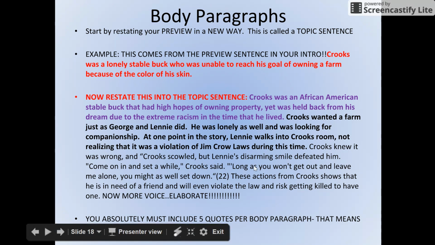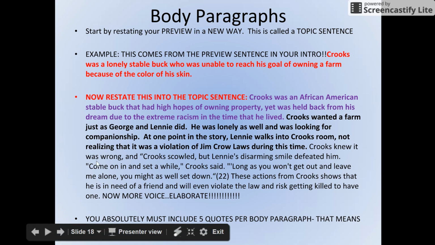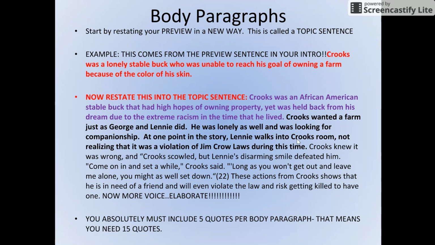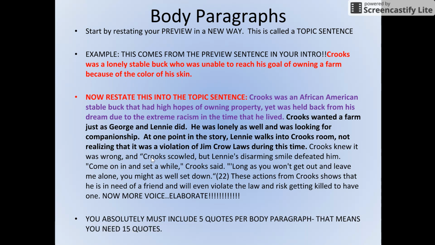So I took a quote that had something to do with him being lonely, something to do with the American dream. Whatever your topic is, you want to focus on having quotes that support how the character shows that. And I led myself with first my topic sentence, then I gave a little bit of a buffer, a lead-in towards my quote about how he wanted a farm. And then I gave just a little bit of background about how he walked into Crooks's room and didn't know it was wrong to do, according to Jim Crow laws. And then I led into the quote. You have to lead into the quote. Never start a sentence with quotation marks.